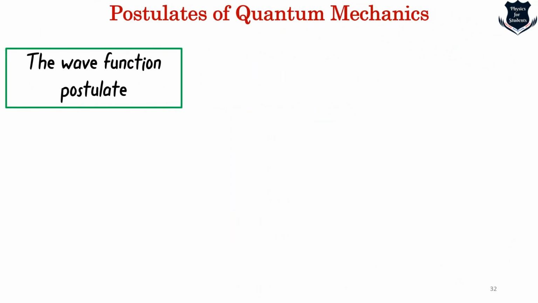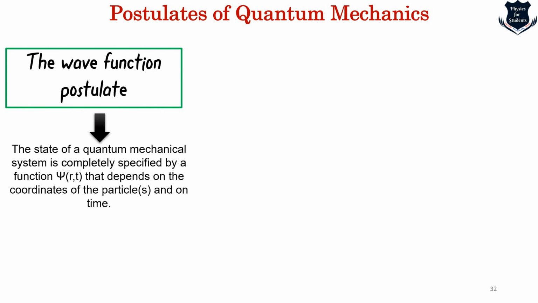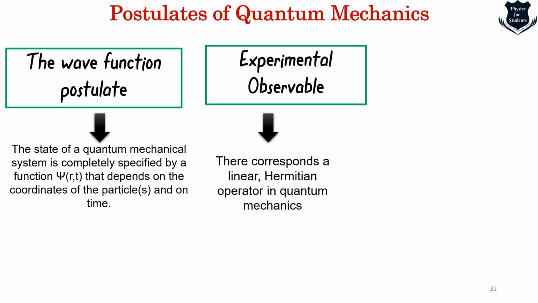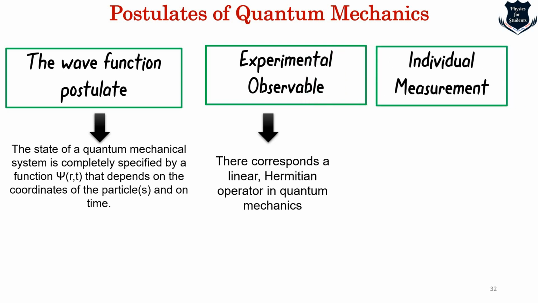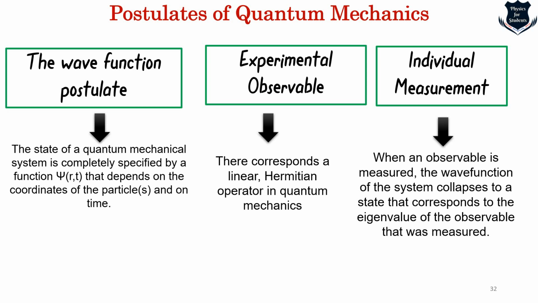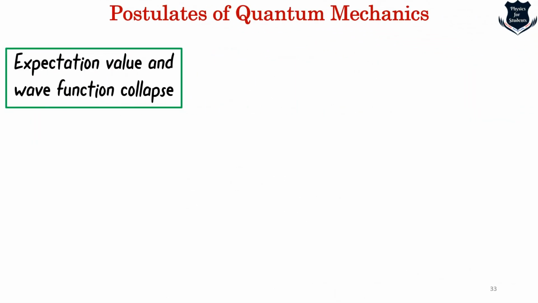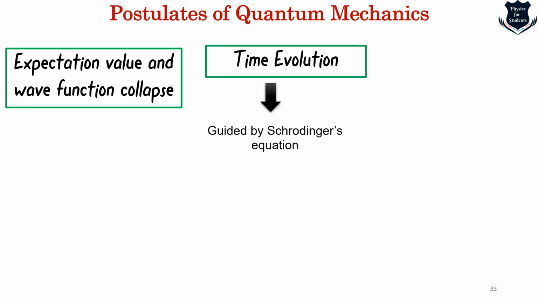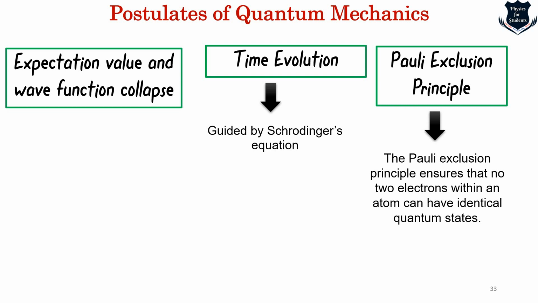Let us summarize quickly. This was the wave function which actually defines the quantum mechanical system, and it depends on the coordinates of the particle. Second was the experimental observable, and we have seen that it corresponds to a linear Hermitian operator in quantum mechanics, and it is an individual measurement. It is basically how the wave function of the system collapses, and that eigenvalue gets one value in terms of observation. Expectation value and wave function, I'm not explaining it, it's quite mathematical. Time evolution is guided by Schrodinger's equation, and the Pauli exclusion principle ensures that no two electrons in an atom can have identical quantum states. What do we mean by quantum states? The bosons and fermions I have already explained.